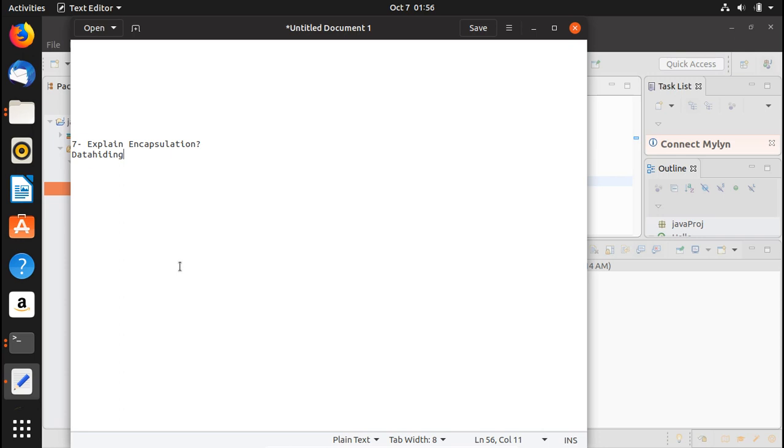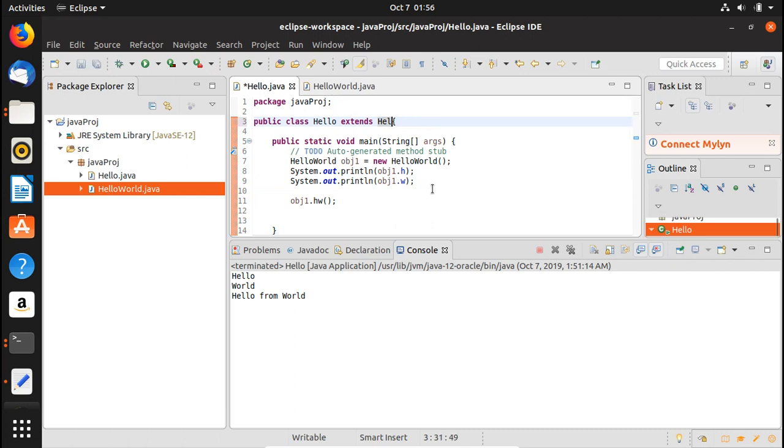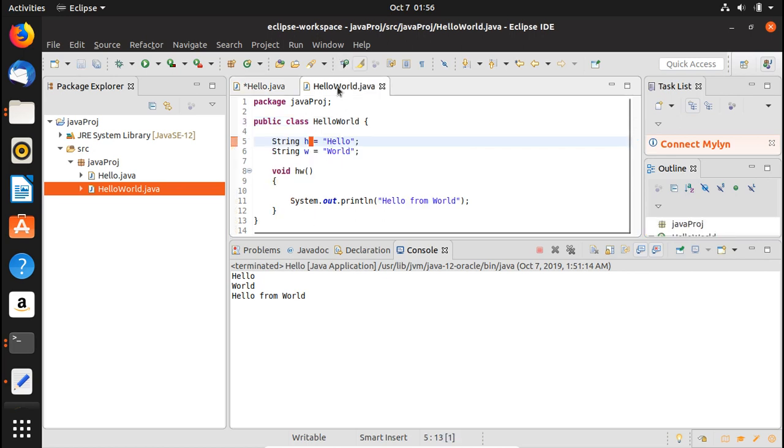So let's discuss encapsulation. Just forget about the names of the class right now. Let's say that this is the class in which we would call the encapsulation, and this is the class which is going to be encapsulated.